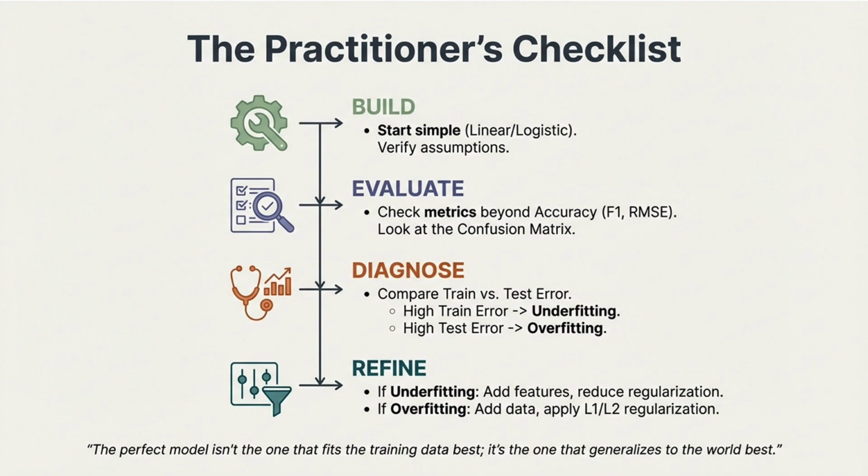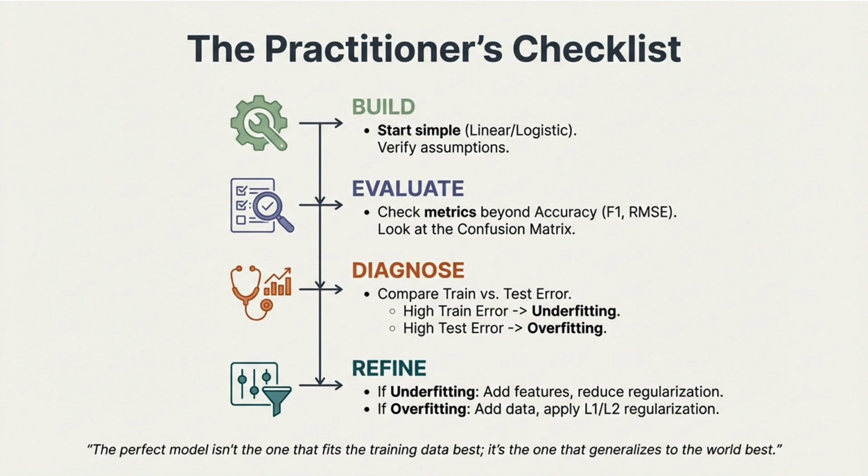Next, build your model by starting simple. Linear or logistic models are often good initial choices. Always verify assumptions before increasing complexity. Evaluate the model using multiple metrics. Accuracy alone is not sufficient. Consider metrics such as F1 score, RMSE, confusion matrix analysis, and then diagnose model performance by comparing training error and testing error. High training error usually indicates underfitting, while high testing error indicates overfitting.